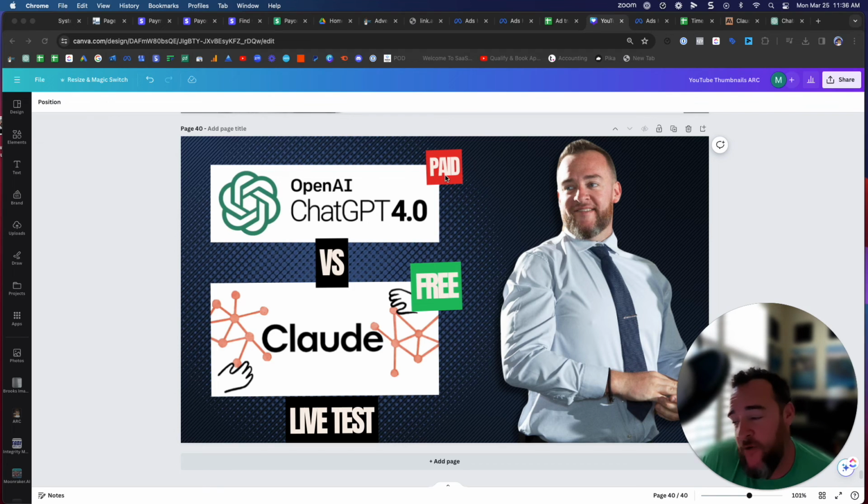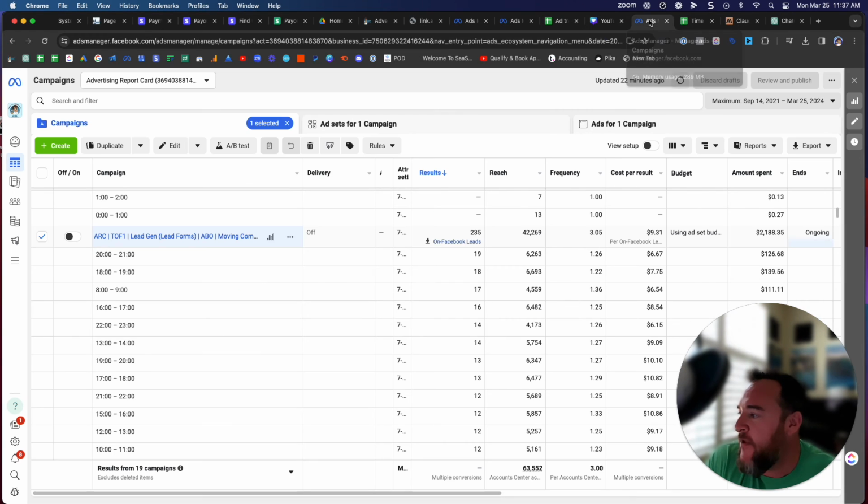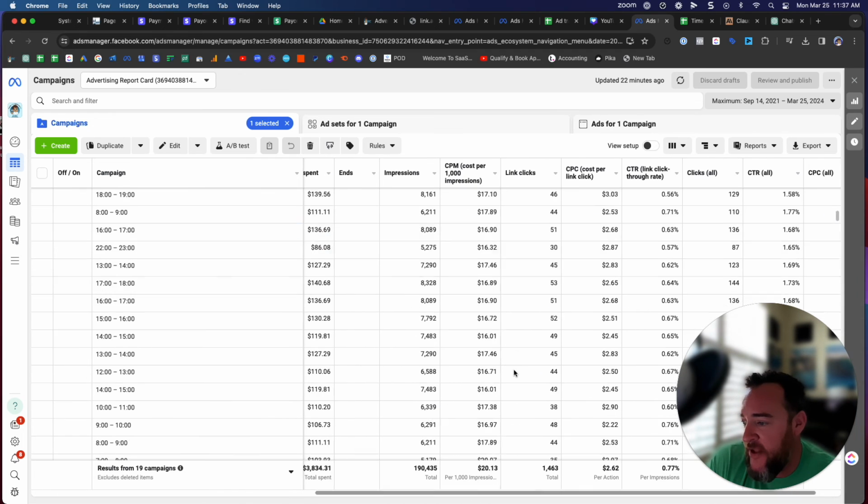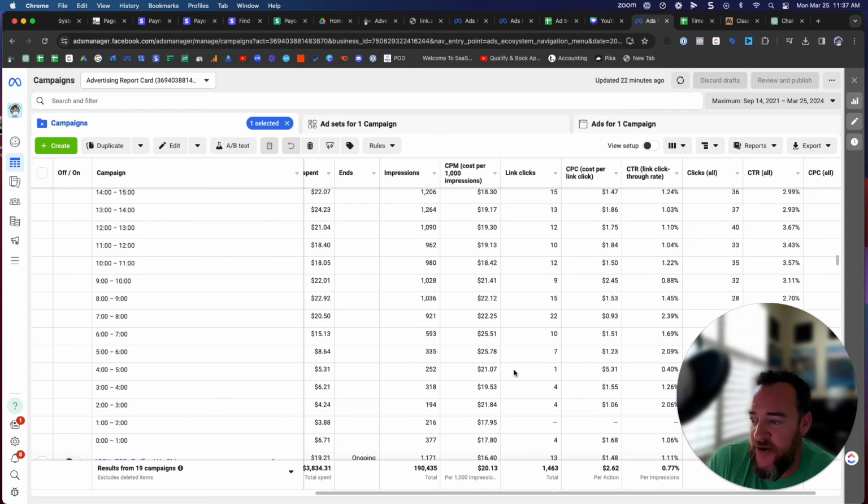Today we are going to be testing OpenAI ChatGPT 4.0, which is the paid version, versus Claude's free version, known as Sonnet. I'm not quite sure if I'm saying that right, but either way, we're doing a live test right now, and this can work for anybody who has spreadsheets or reports that aren't congruent and just needs insight from them. What I'm testing for this specific example is a bunch of data from campaigns in Facebook. So a lot of columns, a lot of numbers, definitely a lot of data to process, right? So this is a pretty good test.